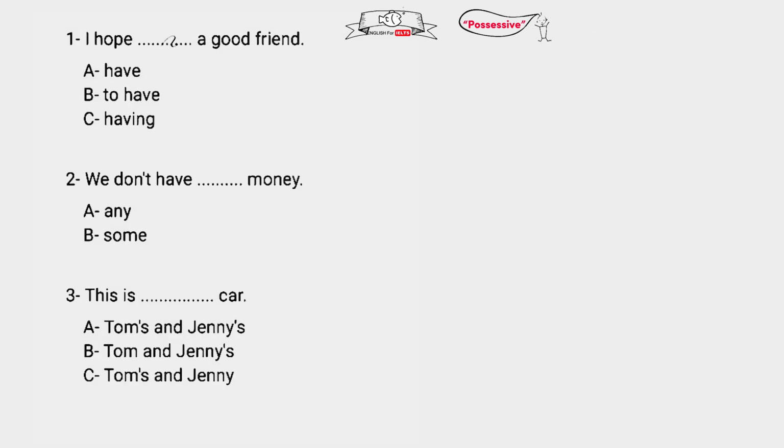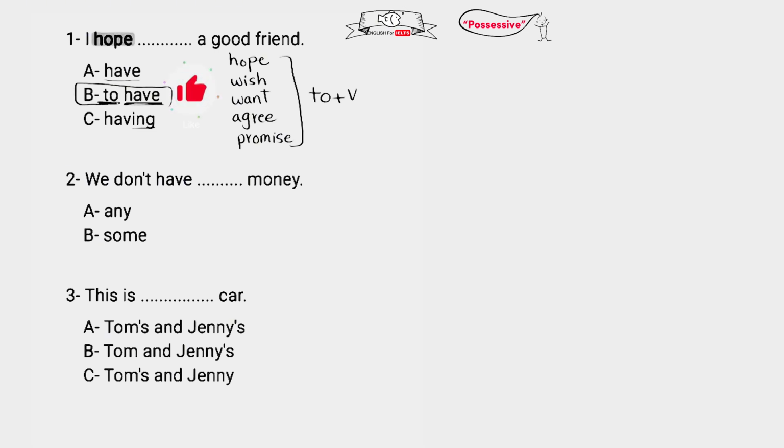I hope blank a good friend. Have, to have, having. What do we use after hope? Listen guys, the verbs hope, wish, want, agree, promise are followed by to plus the verb. So to have is the correct answer. I hope to have a good friend. I wish to have a good friend. I want to have a good friend. I agree to do something. I promise to do something. All these verbs take to.